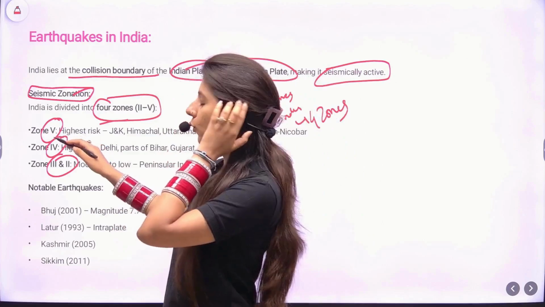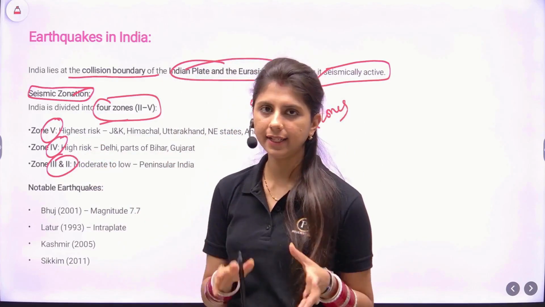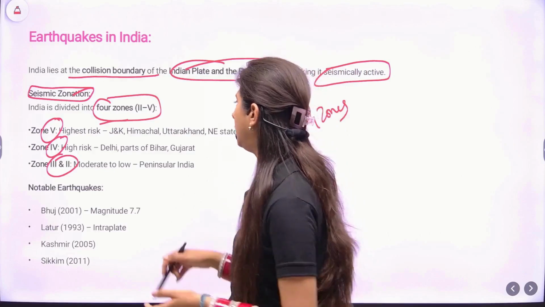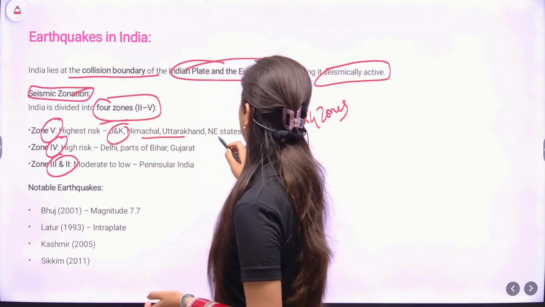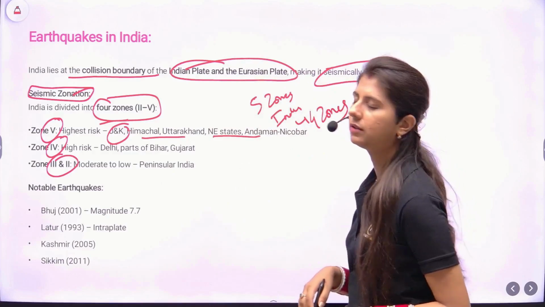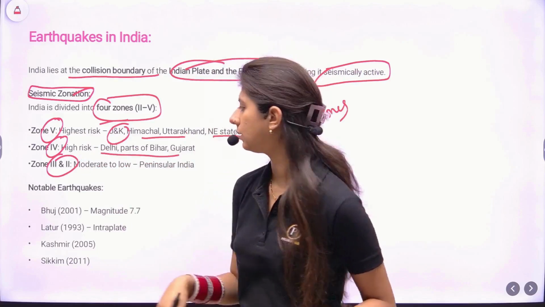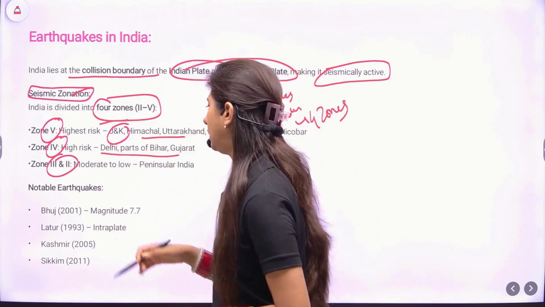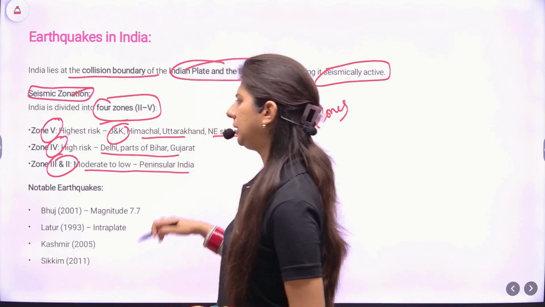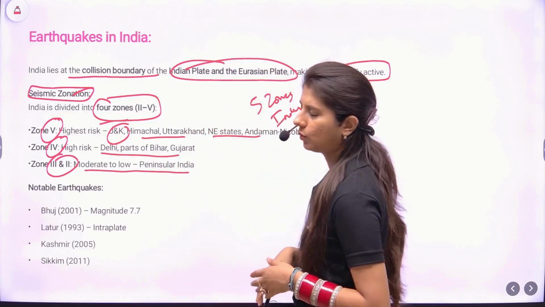So the zone 5 areas are the highest risk, the northeast region especially, Jammu Kashmir, Himachal, Uttarakhand, Northeast, Andaman Nicobar. Zone 4 is high risk, Delhi and parts of Bihar, Gujarat. We look into the map as well. Moderate to low in peninsular India, zone 3 and zone 2. Zone 1 doesn't exist.